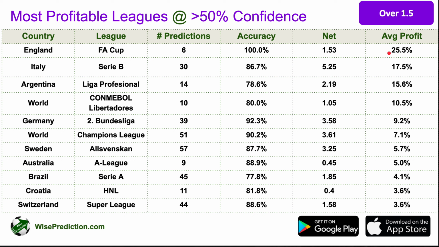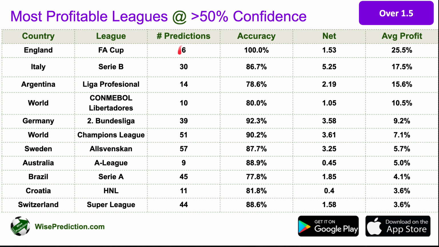So that is why you see this number here. And also, there were 6 such predictions, so if we had invested $1 for each, then after investing $6, we would get back 1.53 net profit.